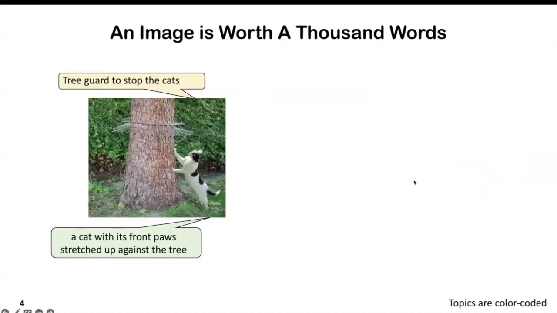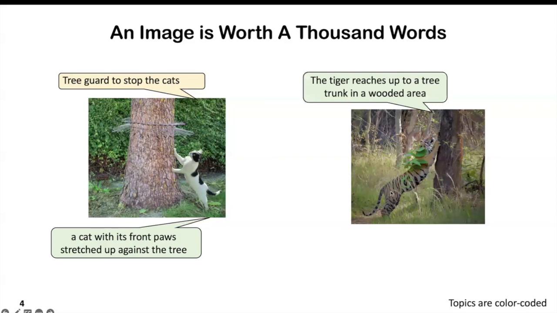Generally speaking, a single image may be worth thousands of words. It can indeed be described by captions of different topics. Like the one shown here, we can see both a kite climbing a tree and also a tree stopping the cat. And by comparing different images, we can also find captions of similar topic, but with different details.